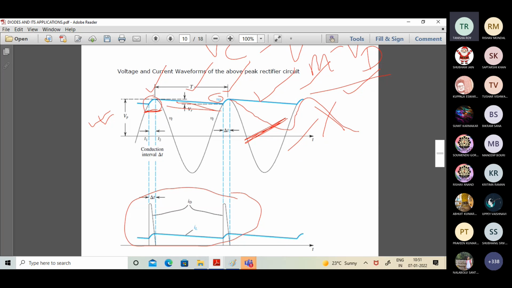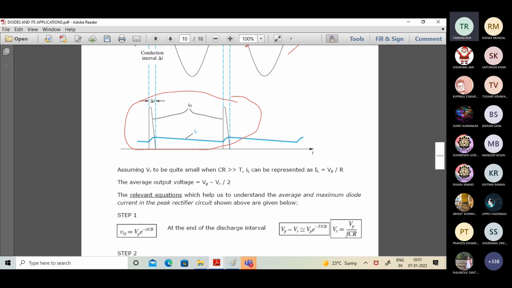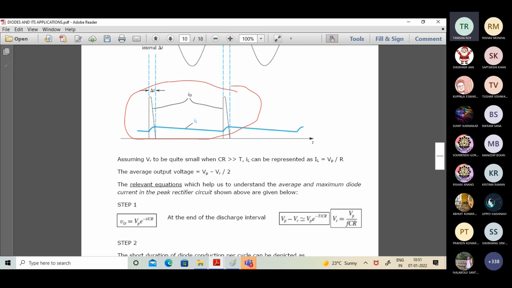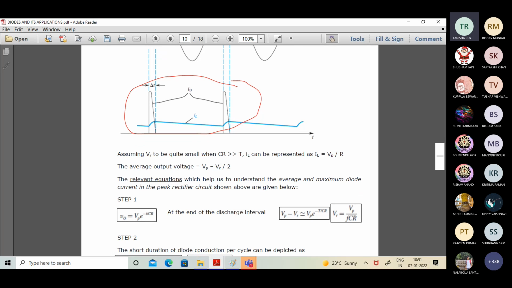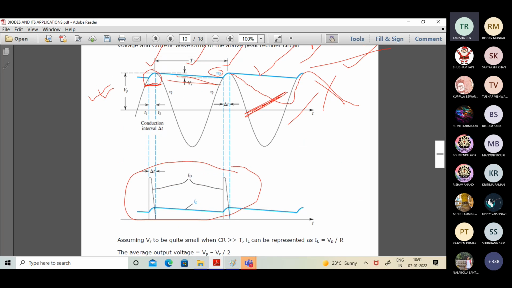So we should be careful about the charging, the corresponding CR time constant of the circuit designed in that particular mode. Okay. So it means we know that any capacitive component, when it is being charged or discharged, is going to follow an exponential nature. Now we get into that equation, but prior to that, if we look into this representation over here,